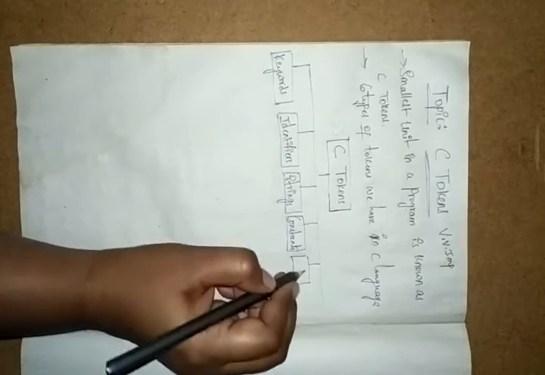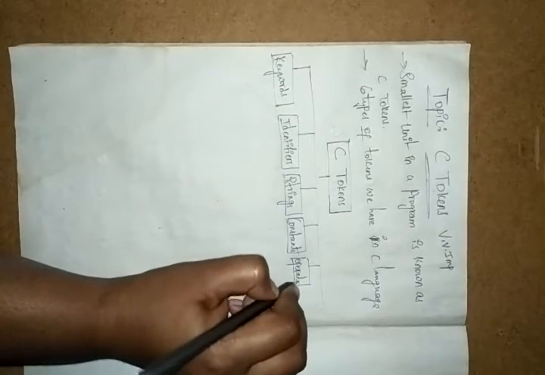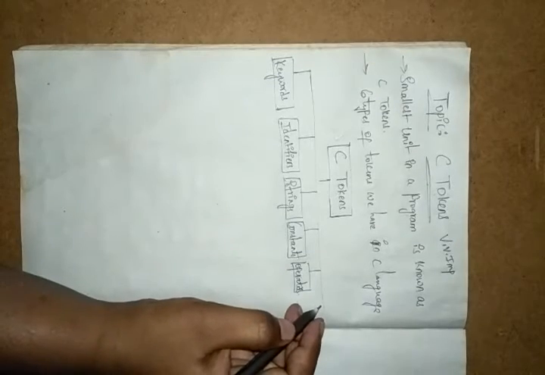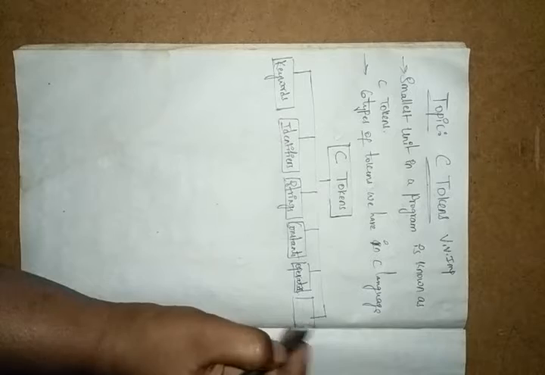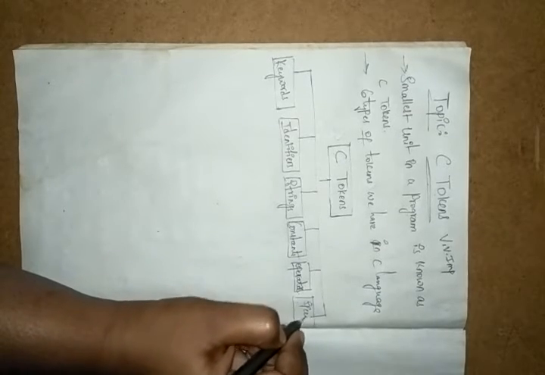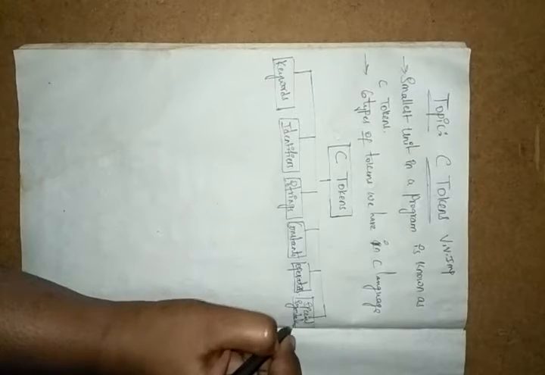And next, operators. Okay, next, special symbols. Okay, in total we have these C tokens in 6 types: keywords, identifiers, strings, constants, operators, special symbols.